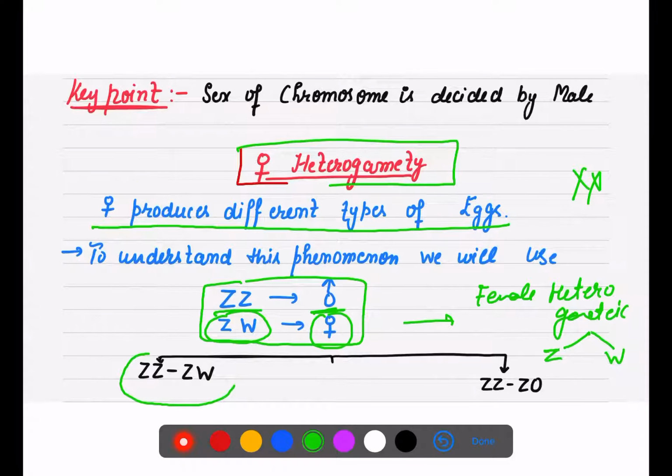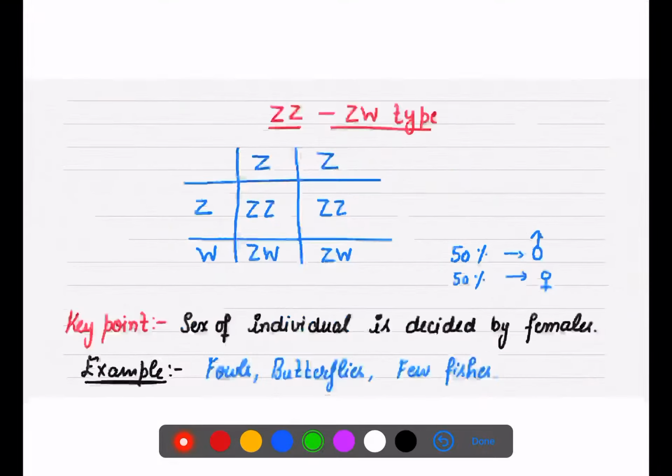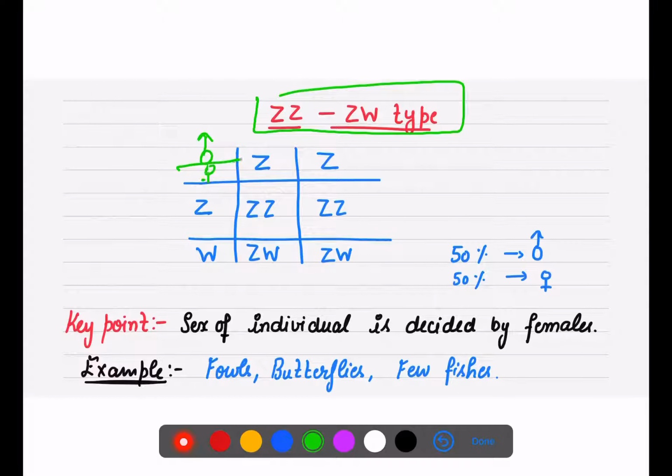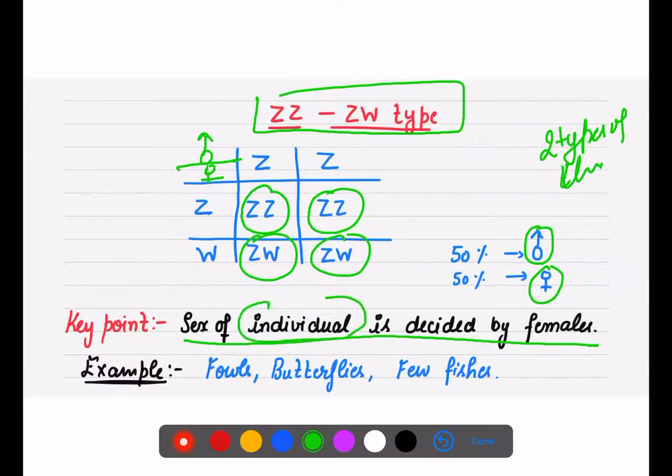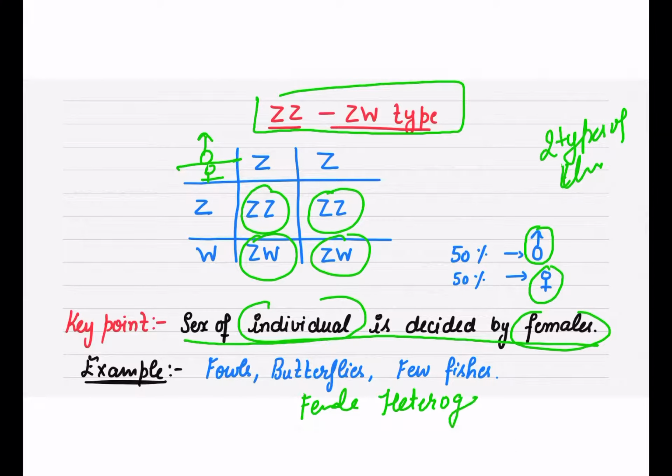Female heterogamety is also two types: ZZ, ZW and ZZ, Z0. First let's look at the ZZ, ZW type. This is male and on this side it is female. As you can see, the male can only give one type of chromosome, but the female can give two different types of eggs or chromosome. So 50% chances of male, 50% chances of female, but the sex of the baby is decided by the female.